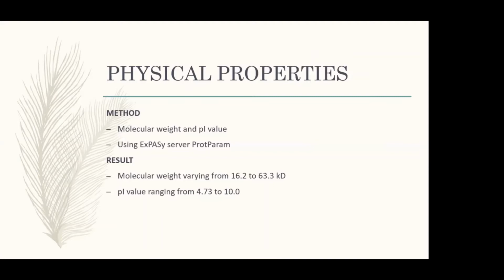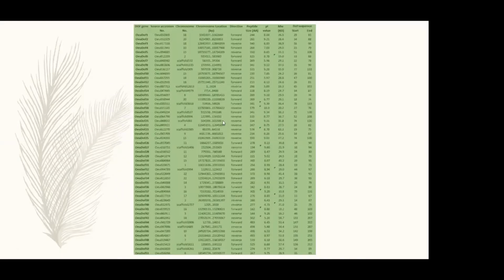In the results, we found out that molecular weight of the olive DOF proteins varied from 16.2 to 63.3 kilodalton, and PI value ranged from 4.73 to 10.0. These 4.73 and 10.0 are basically the pH values at which the DOF proteins' net charge becomes zero. In this table, these are the DOF, first of all, the DOF genes.